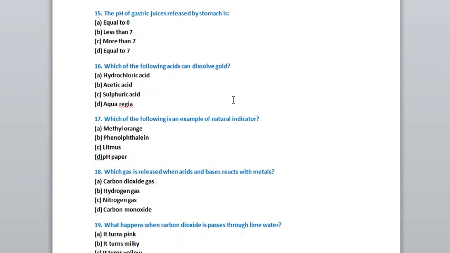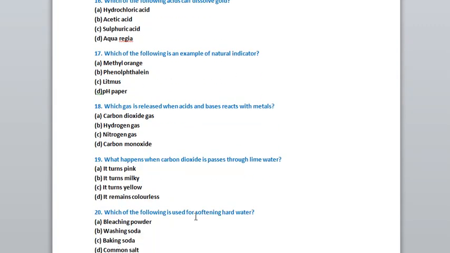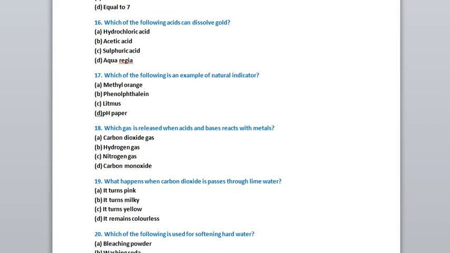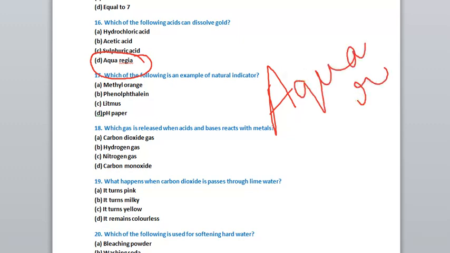Now we have question number 16. In question number 16, what is the question? Which of the following acids can dissolve gold? So you know that gold is a noble metal. It cannot be attacked by any acid or any other substances, right? So hydrochloric acid cannot dissolve gold. Acetic acid will also not dissolve gold. Sulfuric acid can also not dissolve gold. So what is the name of the substance which can dissolve gold? Gold can be dissolved only by aqua regia. So what is aqua regia? That also you should know. What is aqua regia?